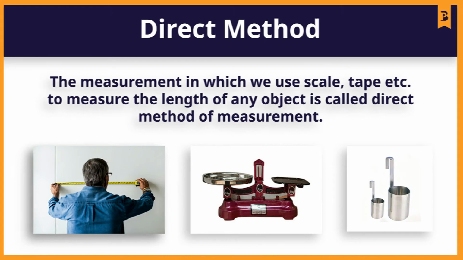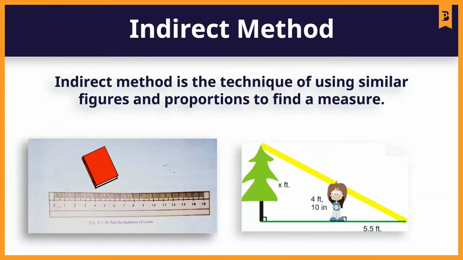Now in the second method, students, some objects cannot be measured with the help of these devices. Just imagine, if you want to measure the thickness of a page, what will you do? I am explaining to you. First of all, it is not possible to measure the thickness of a page with the help of a scale.